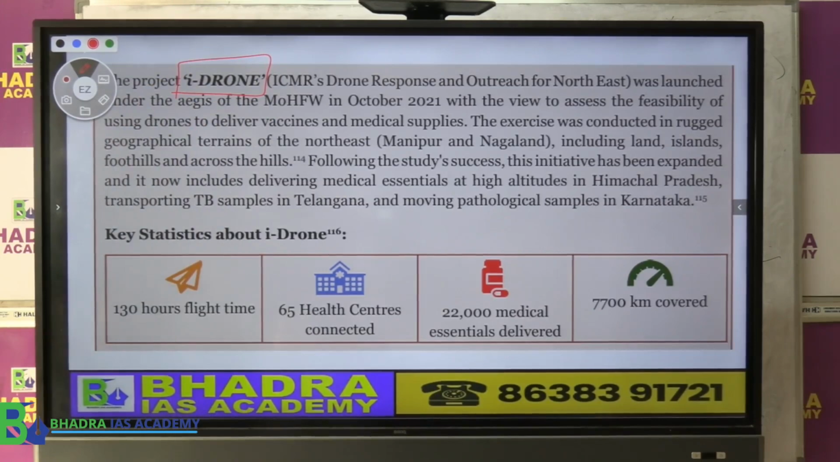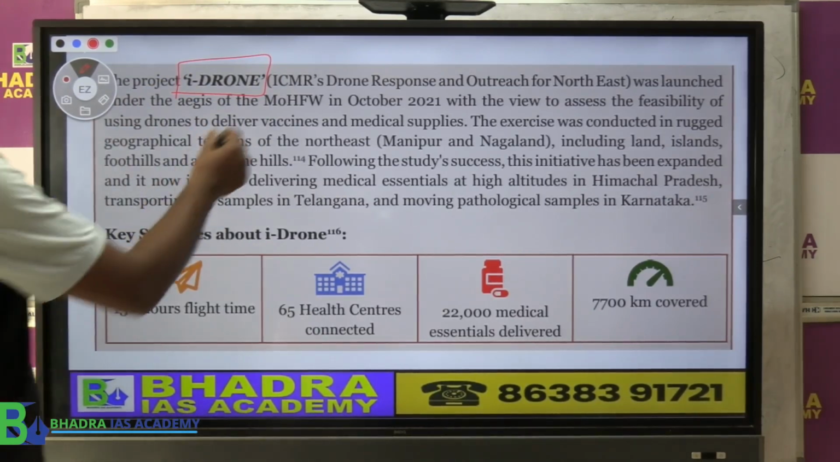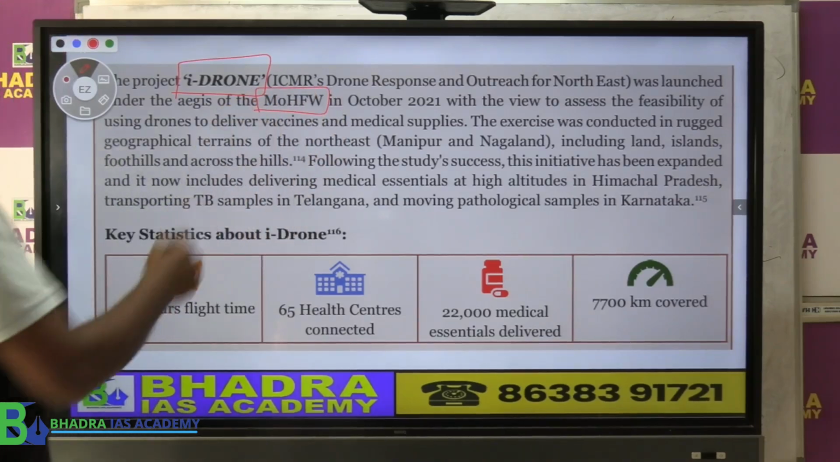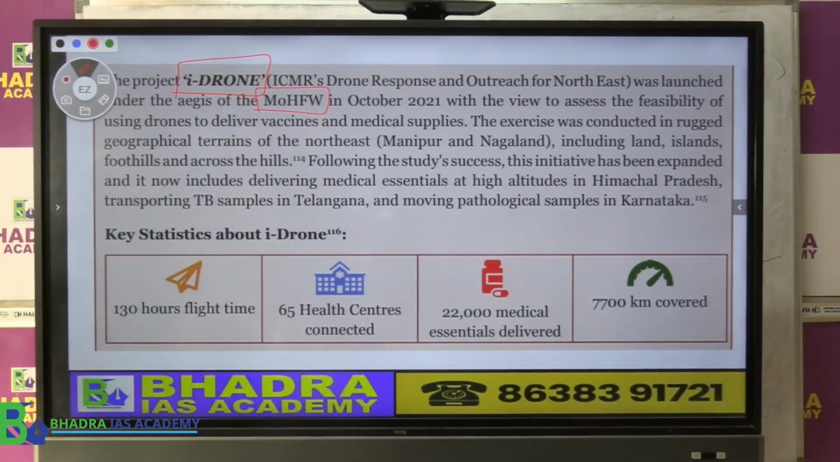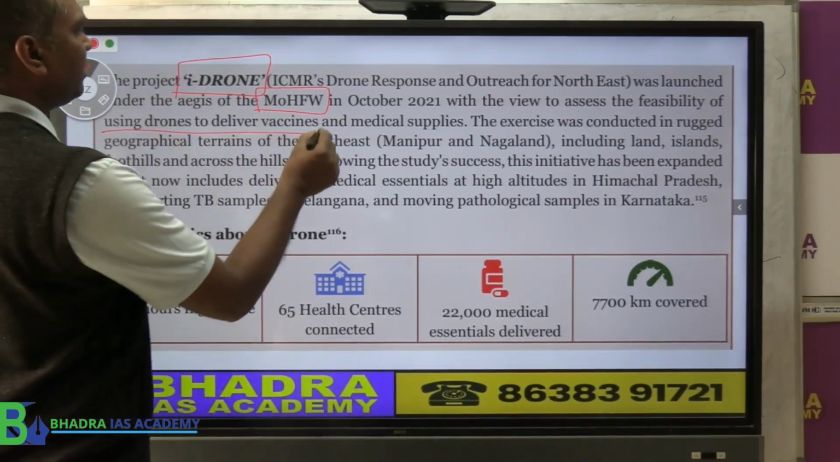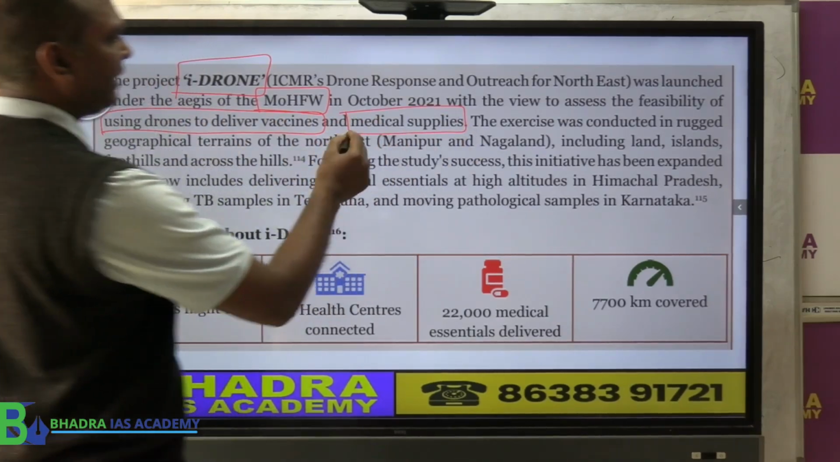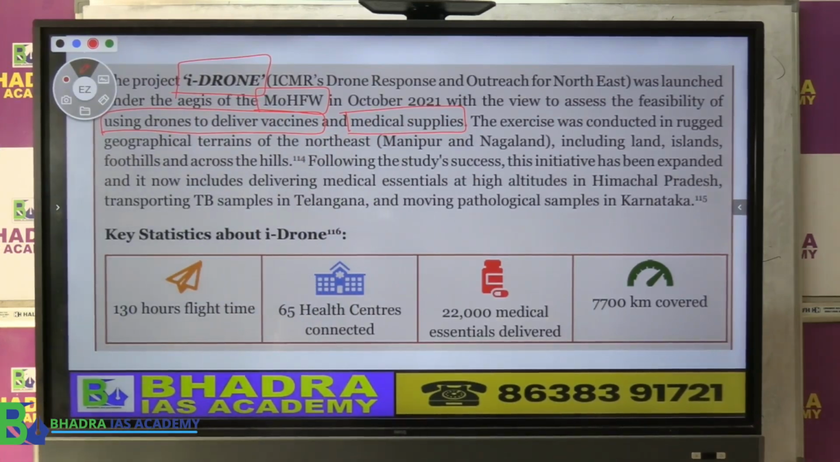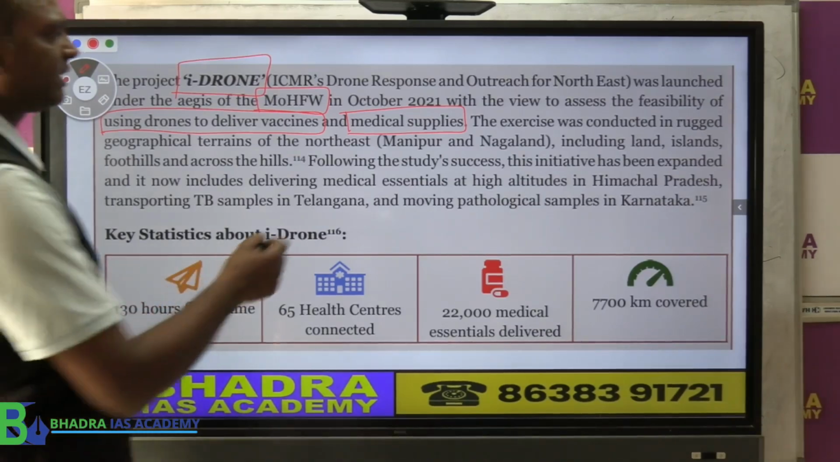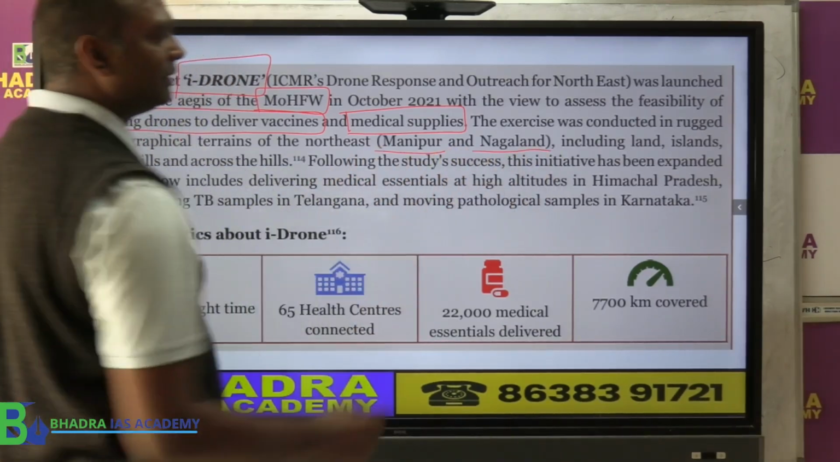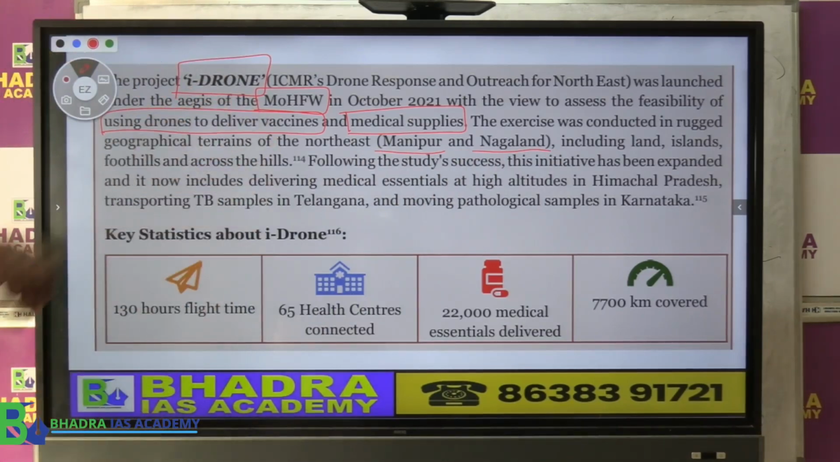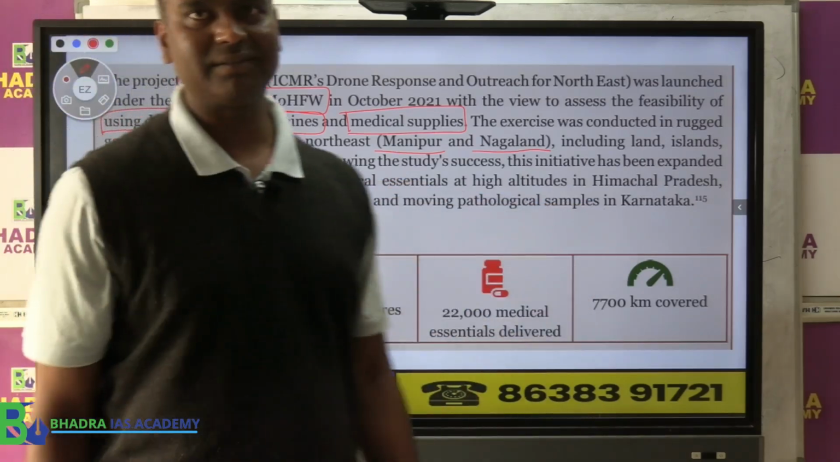This was launched by the Ministry of Health and Family Welfare, also in October 2021. Basically, again using drones to deliver vaccines and medical supplies. So both of these are quite similar. They first tried to use it in Manipur and Nagaland. Later it has been taken to Himachal Pradesh, Telangana, Karnataka, etc.